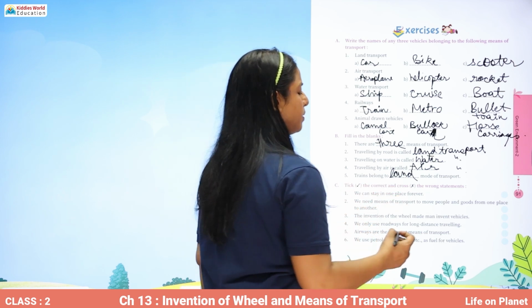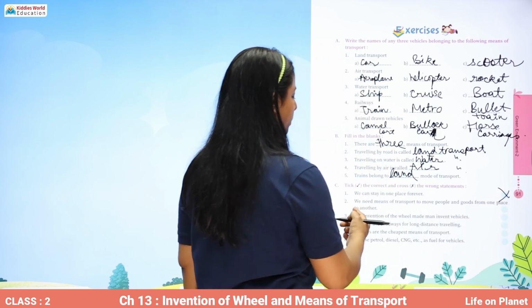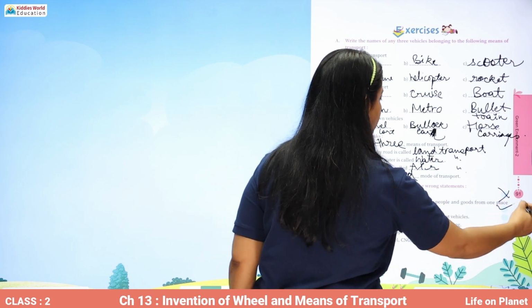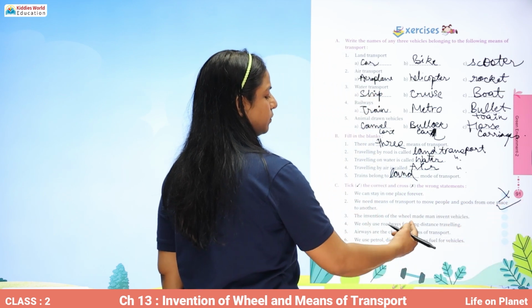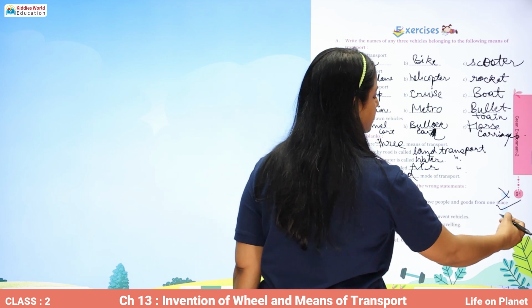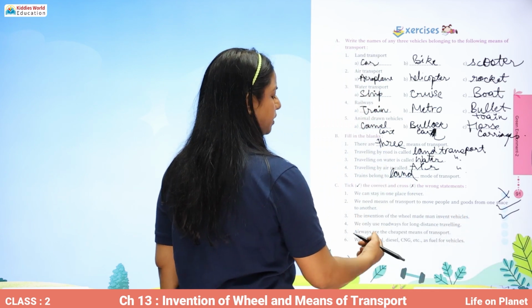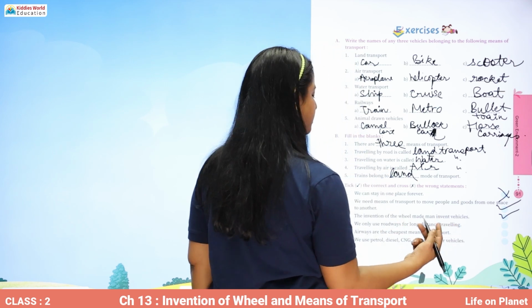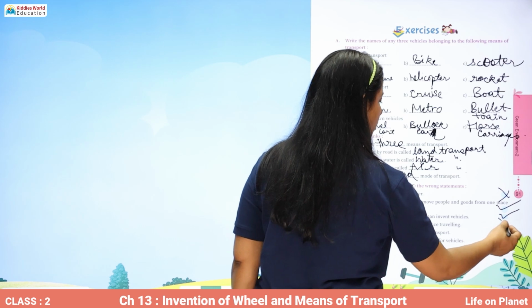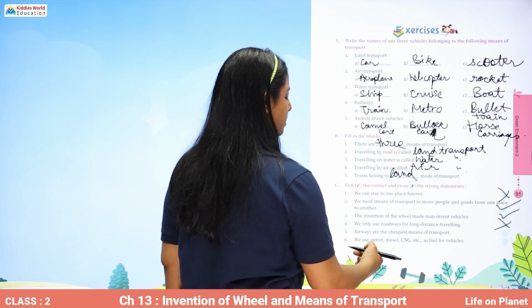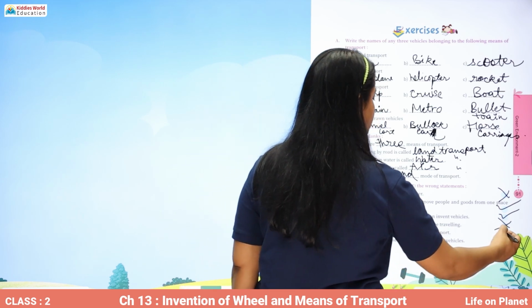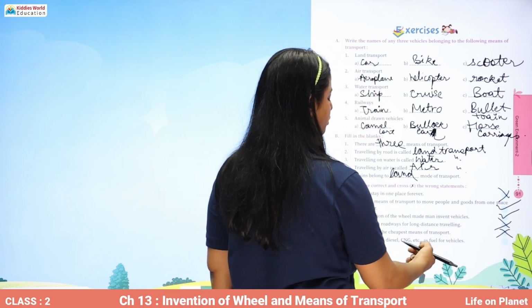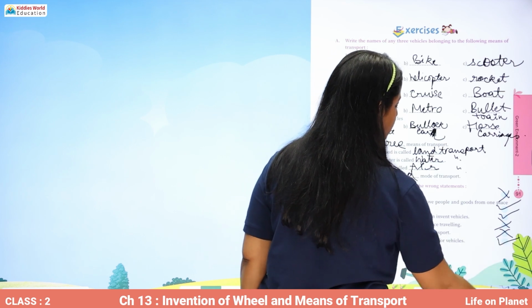Now you have to take the correct statements and cross out the wrong ones. We can stay in one place forever, wrong. We need means of transport to move people and goods from one place to another, that's correct. The invention of the wheel made man invent vehicles, that's correct. We only use roadways for long distance traveling, that's false. Airways are the cheapest means of transport, that's false. We use petrol, diesel, CNG, etc. as fuel for vehicles, that's correct.